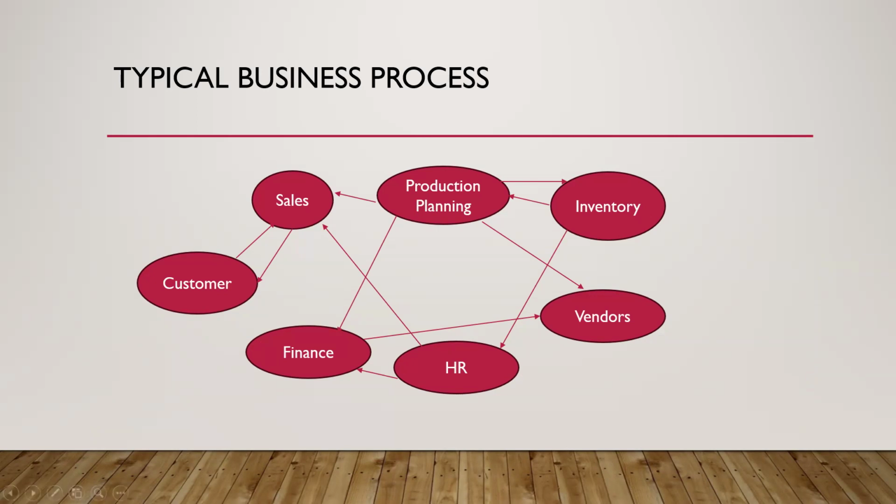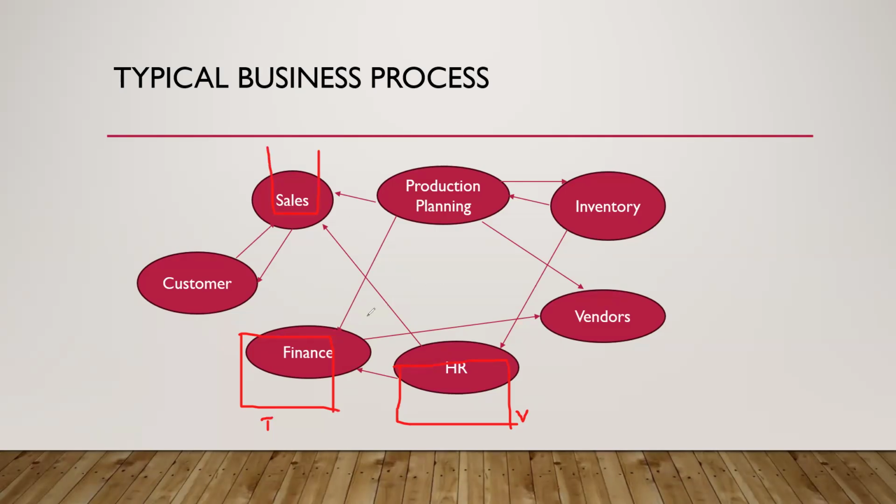For example, if the HR team is using their own software and managing all the details about HR, and if finance is using their own software, suppose they are using Tally and saying that Tally will solve all our problems, so we will use Tally. Suppose HR is using some VB.NET software and they are saying, okay, by using this software we'll manage all these things. The sales department is using some other software.